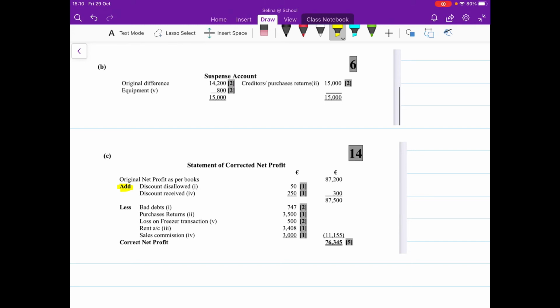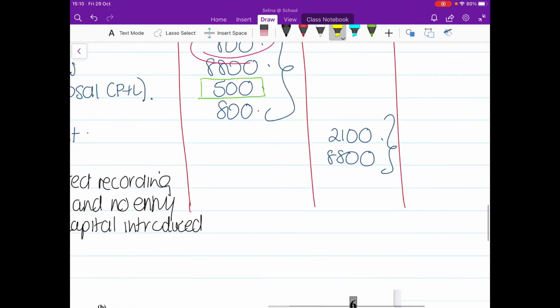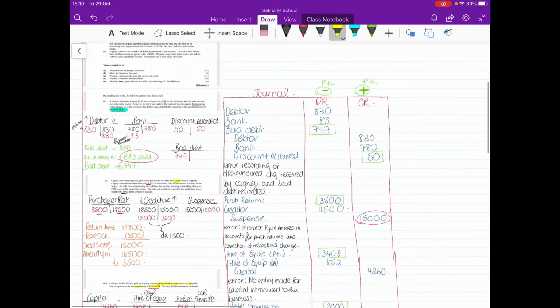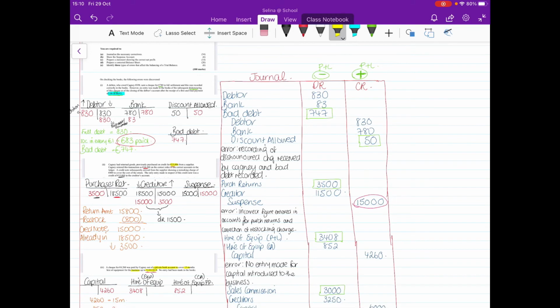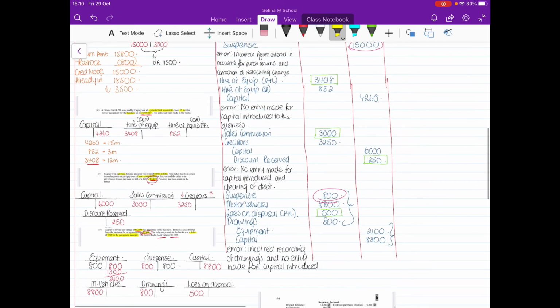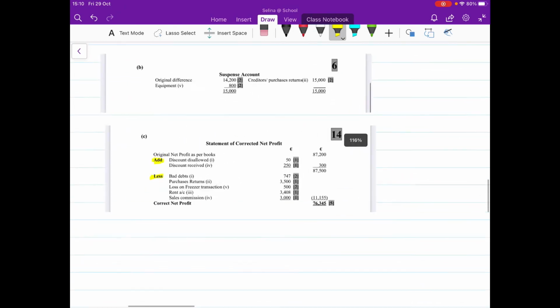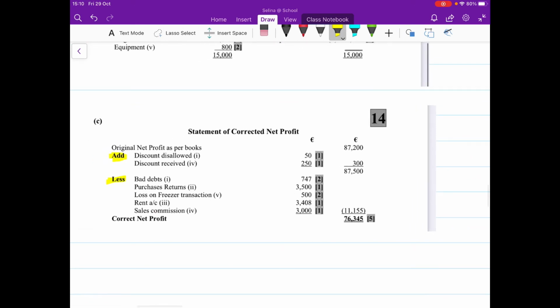Then I'm going to take away anything that was on the debit side. So the 5 items that I have on the debit side there in green, the 747, 3,500, 3,408, €3,000 and €500, they're all going in here. They might be in a different order, but that's fine, okay? So I'm adding those 5 together. Sorry, get rid of the highlighter. I'm adding these 5 together to get my total, which is €11,155, and I'm subtracting that from the figure above it to give me my corrected net profit.